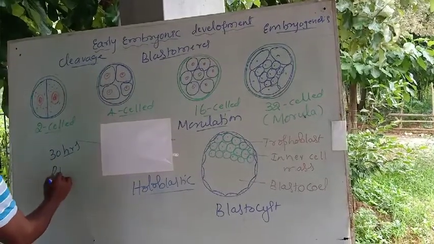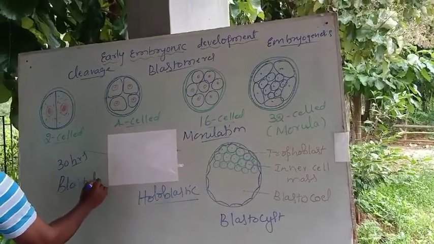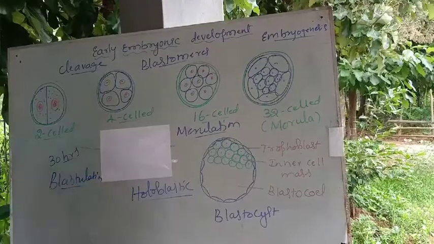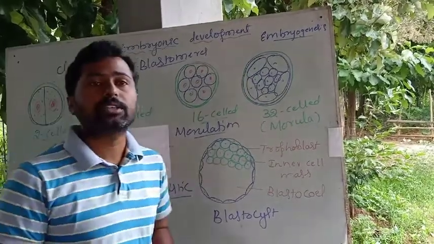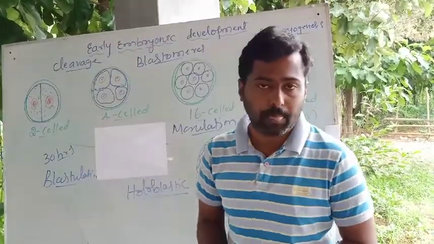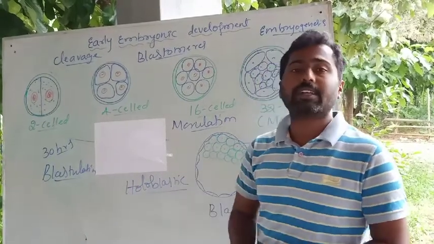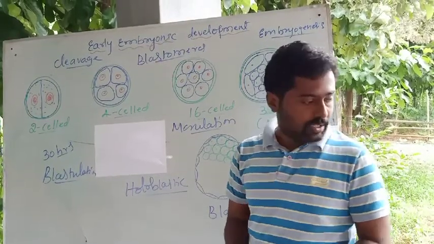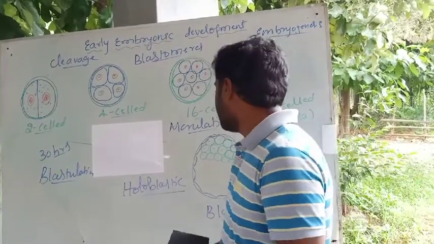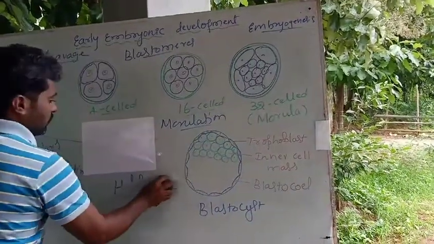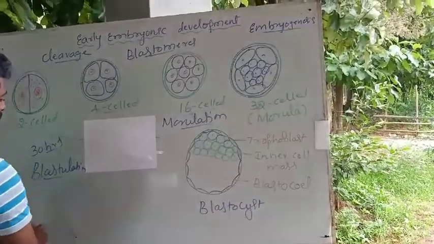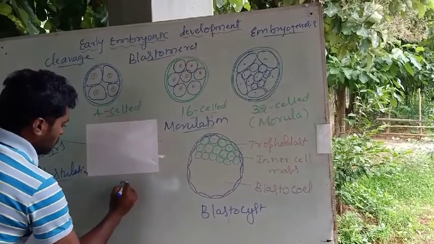Once after the morula formation, the next thing is blastulation, the second stage. Blastulation is nothing but the process of formation of the blastula, and that is another stage of embryonic development. In human beings, the blastula is said to be the blastocyst.